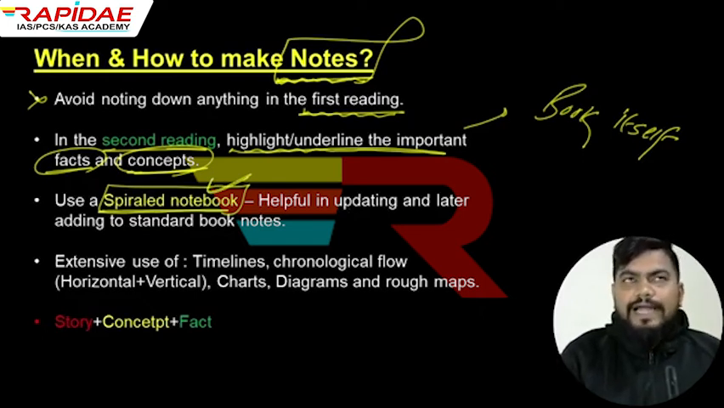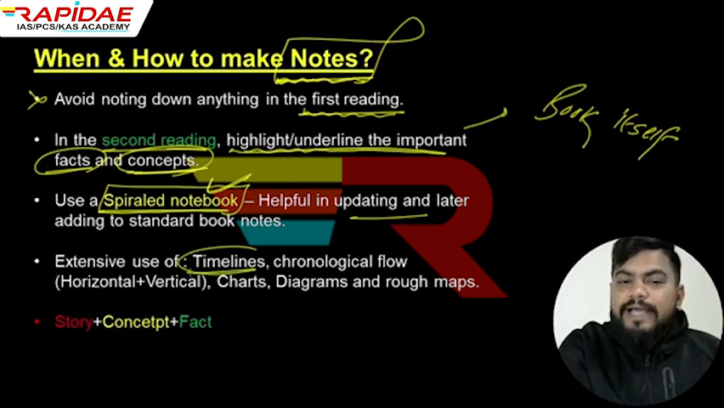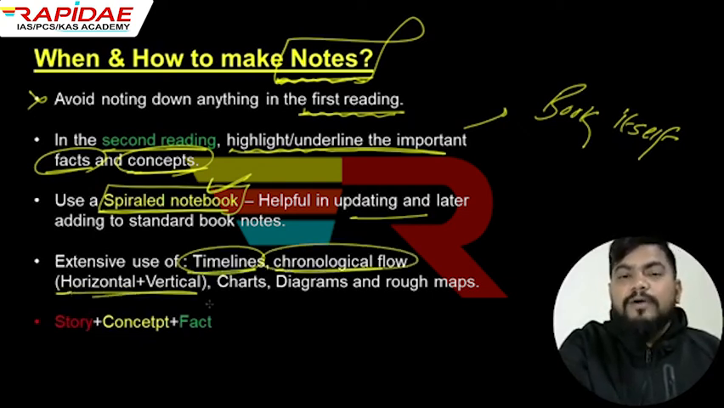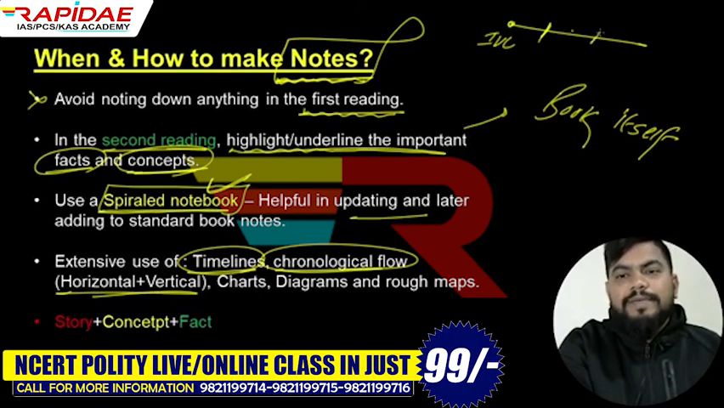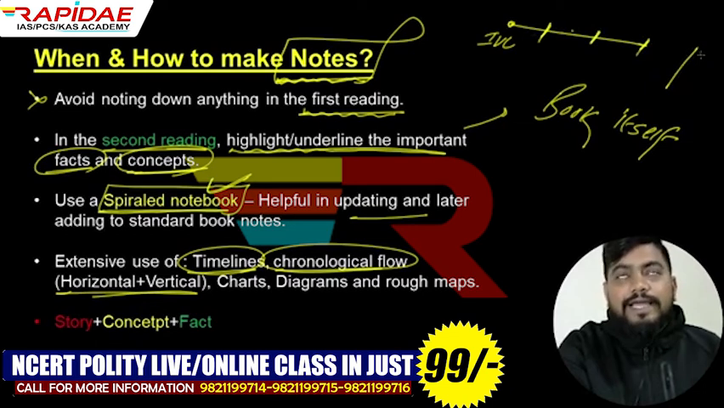And whenever you feel that there can be something else also related to the same topic, you should always leave empty space for that, right? And please extensively use timelines, chronological flow, whether horizontal or vertical. Talking about history, you can make horizontal lines also, right? In the Indus Valley civilization, this year to this year, then in the dynasty period, this year to this year. You can do all this with a horizontal line as well as a vertical line.